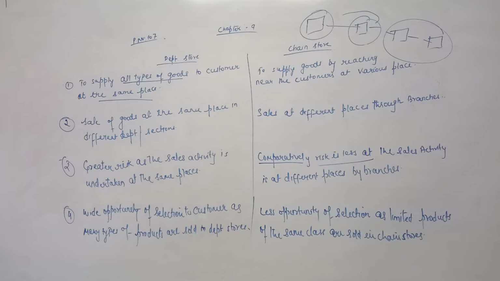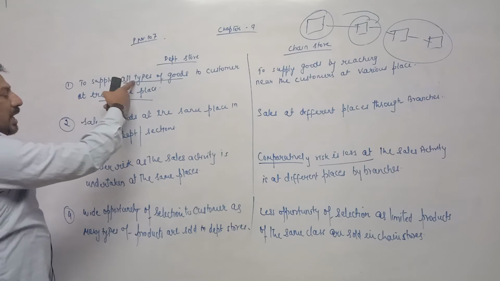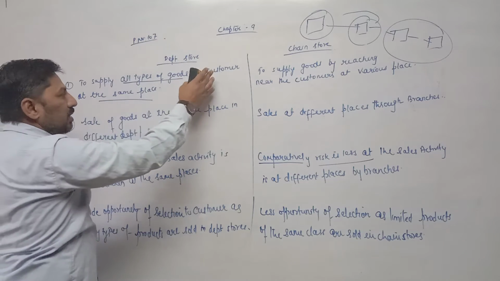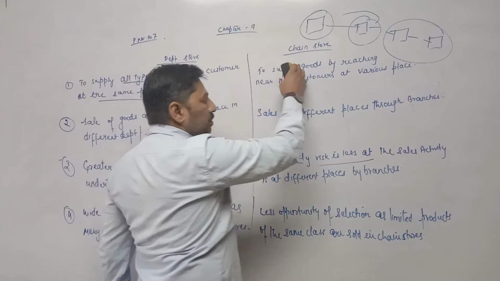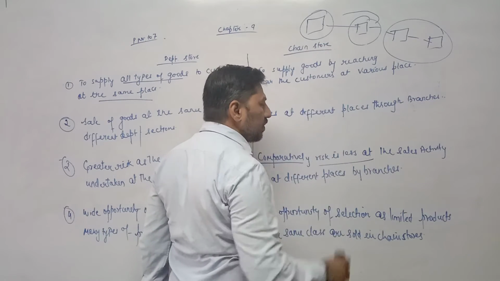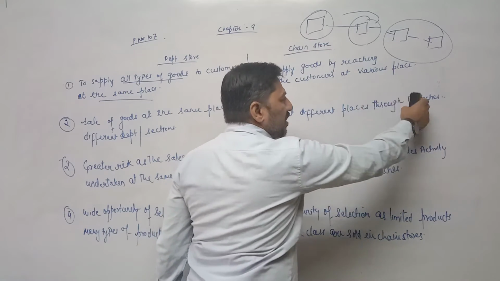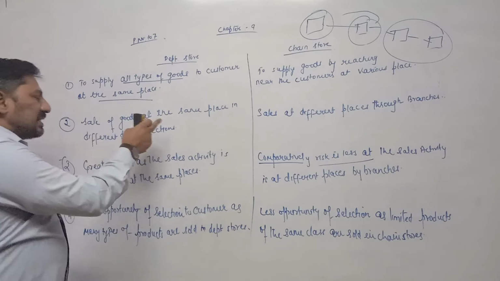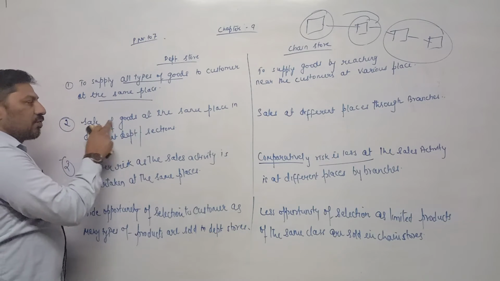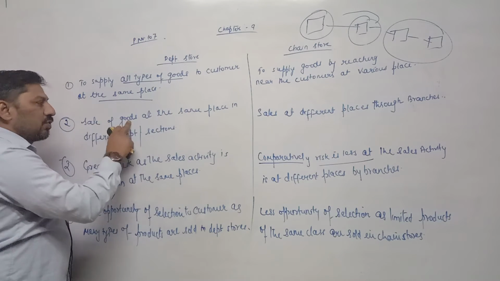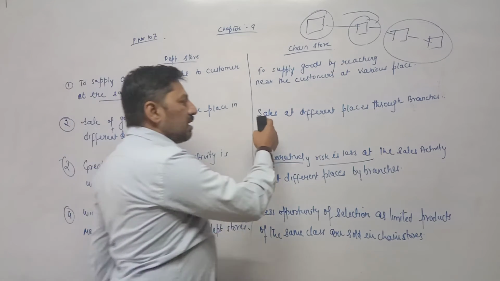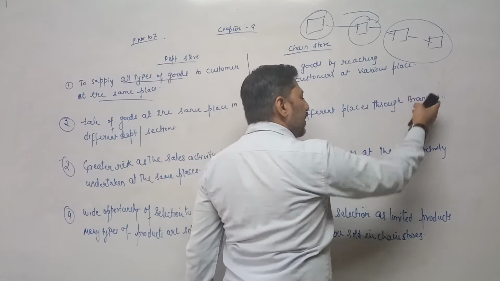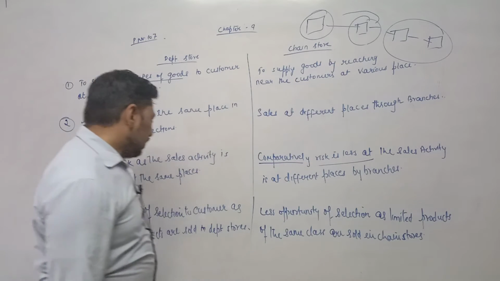Once again, I am repeating the difference between departmental store and chain store. First, to supply all types of goods, means varieties of goods to customer at the same place. They are supplying goods by reaching nearest to the consumer through different places or through branches. Again almost same explanation, sale of goods at the same place in different departments and sale at different places through branches.